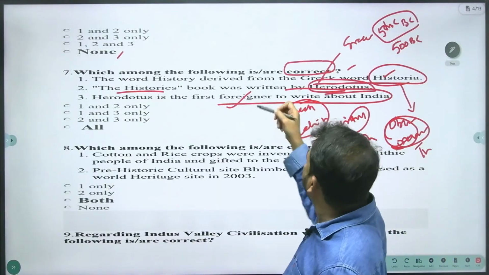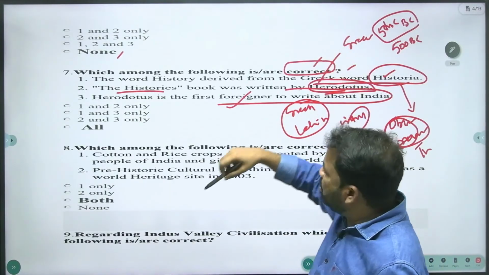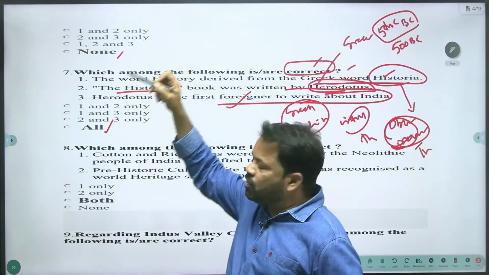And the first, second, and third statements are right. The question demands the correct statement. Your answer is D, all.